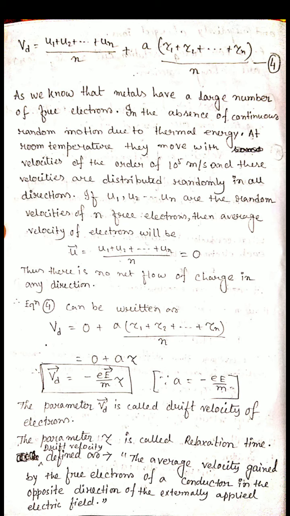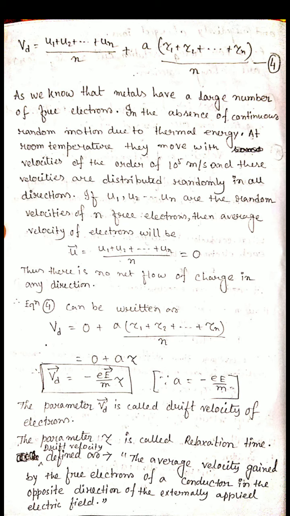Now we know that metals have a large number of free electrons, and when we do not apply any external electric field, they move randomly inside the conductor, and the direction is different for different electrons. That means the velocities are distributed randomly in all directions. That's why we say the average velocity of n free electrons without an external electric field will be 0. So we can write U equals U1 plus U2 up to Un by n, which equals 0. This is the velocity when we do not apply an external electric field.